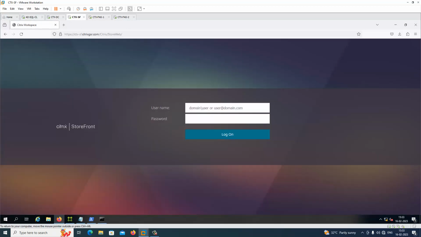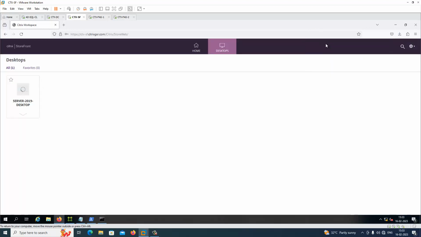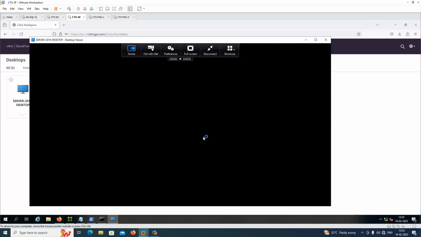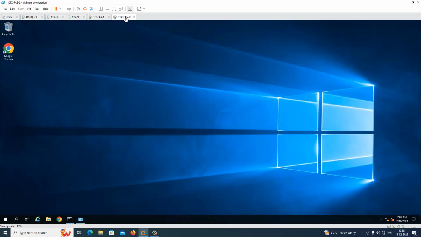We'll see whether you are able to access the application or not with the one server now. Just launch. Okay. So we can access the desktop, so no issue. So now FAS server 2 is working. FAS server 1 is not working because it's in the maintenance mode.